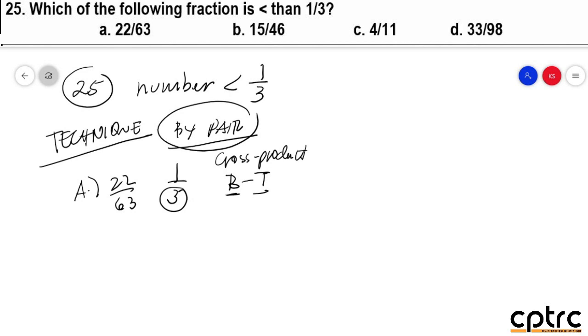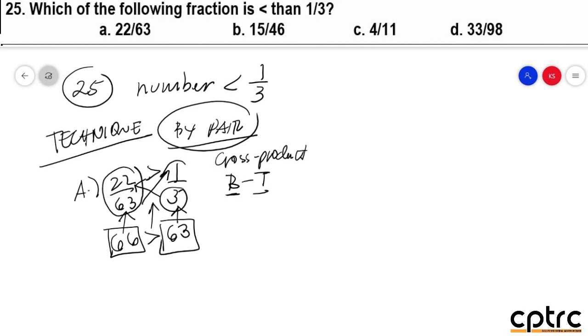So example, 3 times 22. O magkano yan? 66 yan. 63 times 1, bottom to top, that is 63. Now, this number is not the value of this fraction, but it corresponds to this fraction. Yung value na ito corresponds to this fraction. So, ibig sabihin, 66 is greater than 63. That means to say, it corresponds also that 22 over 63 is greater than 1/3. Na walang gamit ang calculator, malaman mo siya na mas malaki pa rin siya. Ang hanap natin is less than. Therefore, mali si alpha.